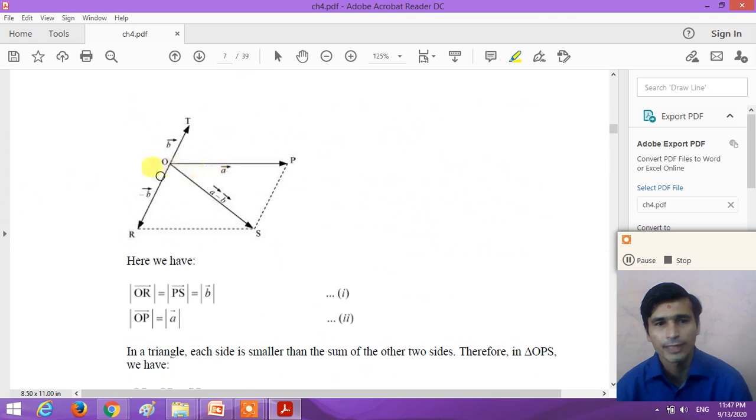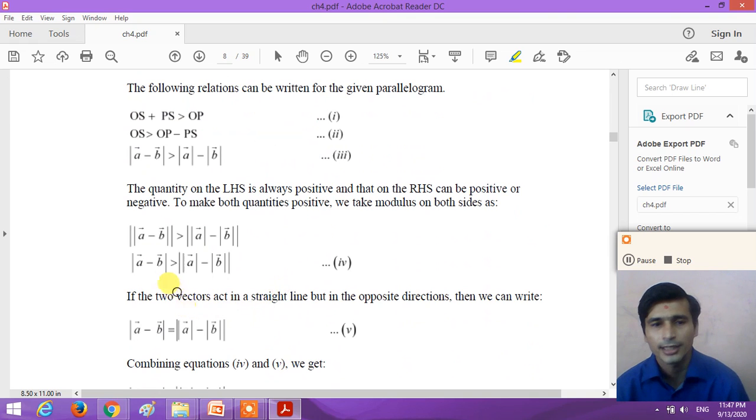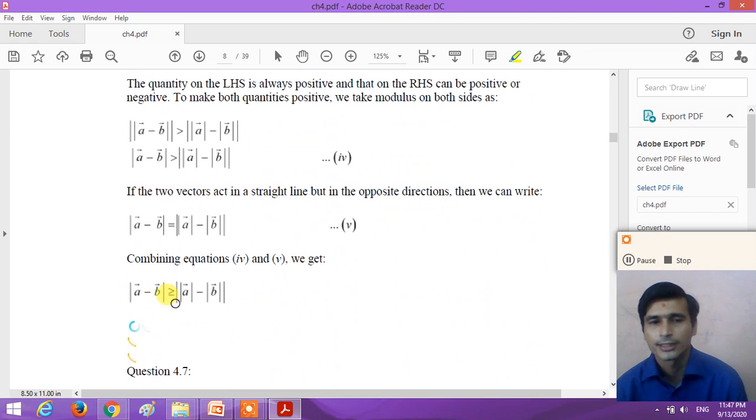If you take vector A, vector B, and vector minus B, which is the opposite of the vector B, and join the head of the vector A and the tail of the vector minus B, we get the vector A minus B. From this triangle, we can also find that the magnitude of the vector A minus B is less than or equal to the magnitude of A plus the magnitude of B. Similarly, the magnitude of A minus B is greater than or equal to the magnitude of A minus the magnitude of B. So understand here, students, this is the answer of question number 4.6.